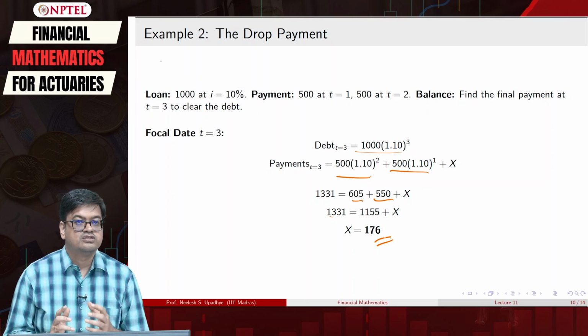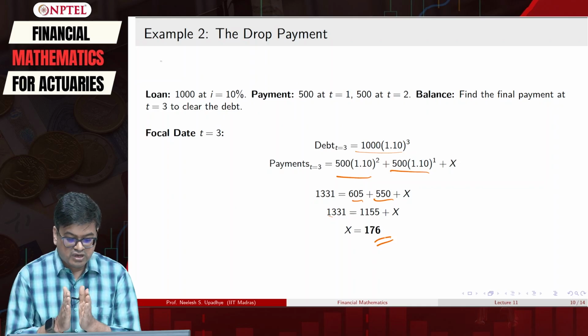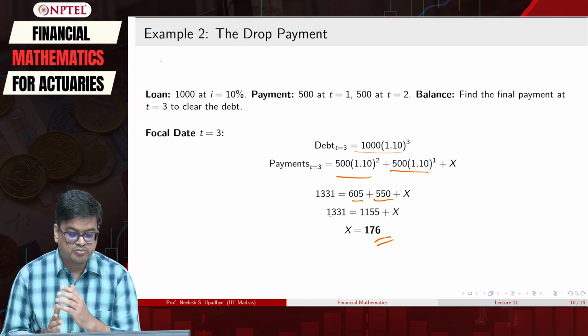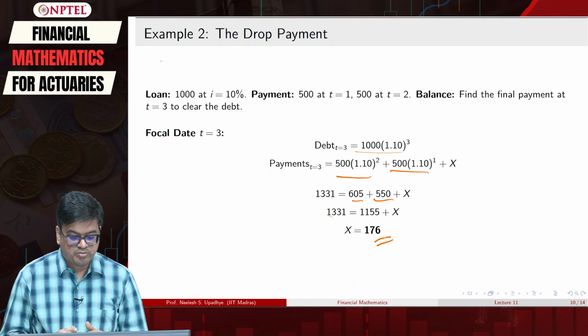Correct? So now in order to do this, you have actually done a lot of things. You have actually taken 1.1 to the power 3, 1.1 to the power 2 and 1.1 to the power 1.